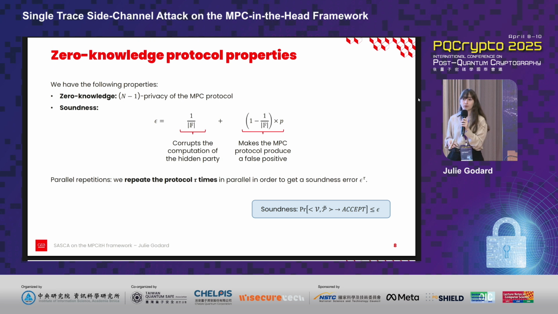This zero-knowledge protocol has some properties, including soundness. Soundness refers to the probability that a malicious prover will be able to convince the verifier that he knows the secret, even if he does not. Here, the soundness is given by this formula. It consists of the probability that the malicious prover can corrupt the computation of the hidden party, or makes the MPC protocol produce a false positive. In order to have a sufficiently high soundness, we need to repeat the MPC protocol several times. So let's say 2 times. This redundancy is a key element for our attack, as it will enable us to get a better accuracy on this secret.